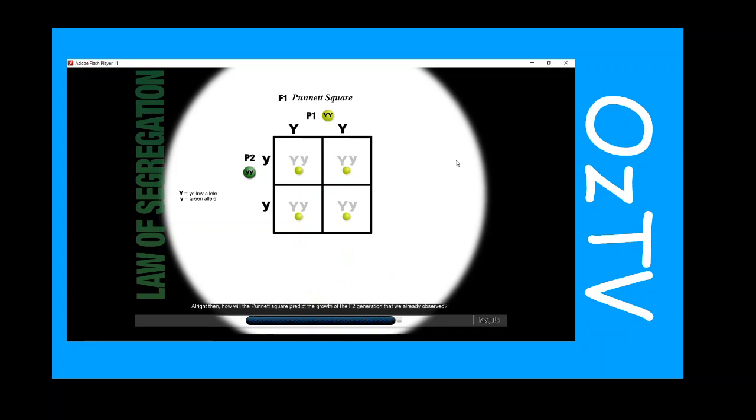Alright then, how will the Punnett square predict the growth of the F2 generation that we already observed? If we select any one of these yellow F1 peas, grow and self-pollinate it, we must treat it as a cross with itself. Fill in the F2 allele pairs of the Punnett square.